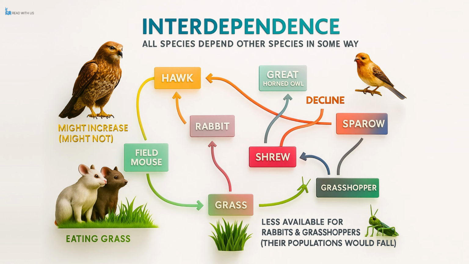On the other hand, predators such as hawks might initially benefit from the increased food supply, but if the rabbit population declines simultaneously, the net benefit might not be as significant. This also affects organisms further down the web, like sparrows and shrews, which may experience population drops due to fewer grasshoppers. Ultimately, every organism is part of a delicate balance, and any shift in one species can trigger a series of knock-on effects throughout the ecosystem.